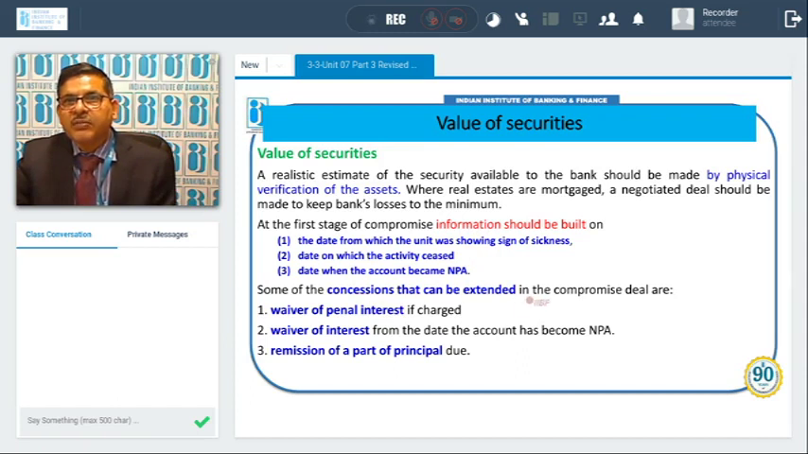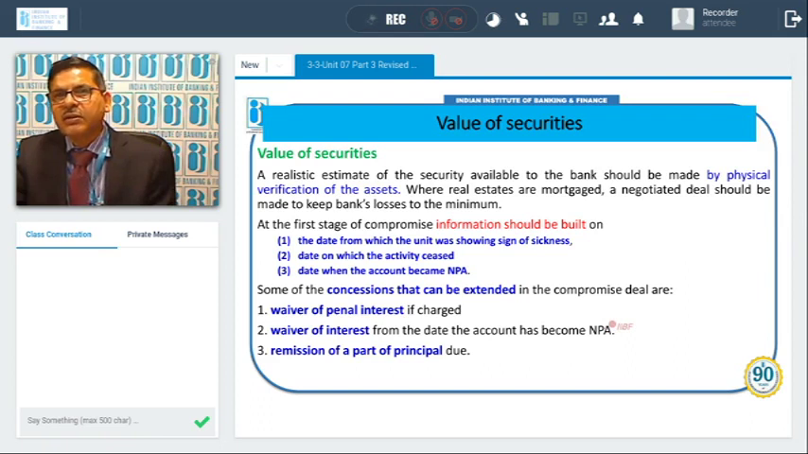Some of the concessions that can be extended in the compromise deal are the concessions which the bank can give. Waiver of penal interest if charged. If penal interest is charged, then it can be waived. Waiver of interest from the date the account has become NPA. From that date, we may waive the interest depending upon the situation of the account and the situation of the security. Remission of a part of principal due. Whatever principal amount has been due, some part of that we can leave, where we can remit.